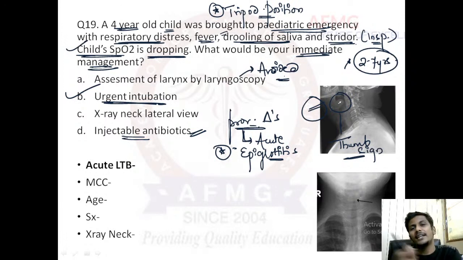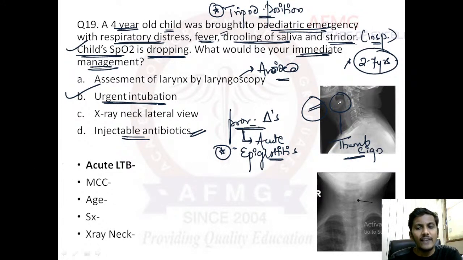So repetitively checking temperature or assessment of larynx by laryngoscopy will precipitate laryngeal edema, and therefore they are to be avoided. X-ray lateral view of neck is not required in cases of emergency. Injectable antibiotics would be definitive treatment, but immediate management would definitely be urgent intubation.